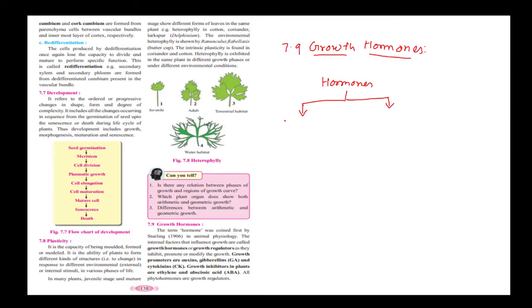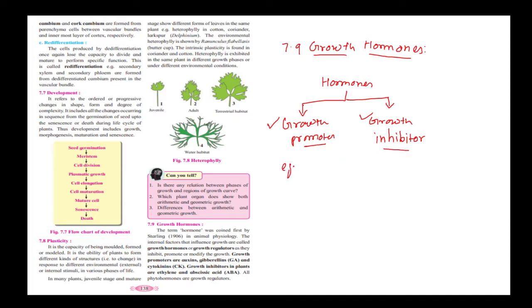There are some hormones which lead to growth, called growth promoters, and there are some which inhibit the growth, called growth inhibitors. So growth promoter and growth inhibitor.